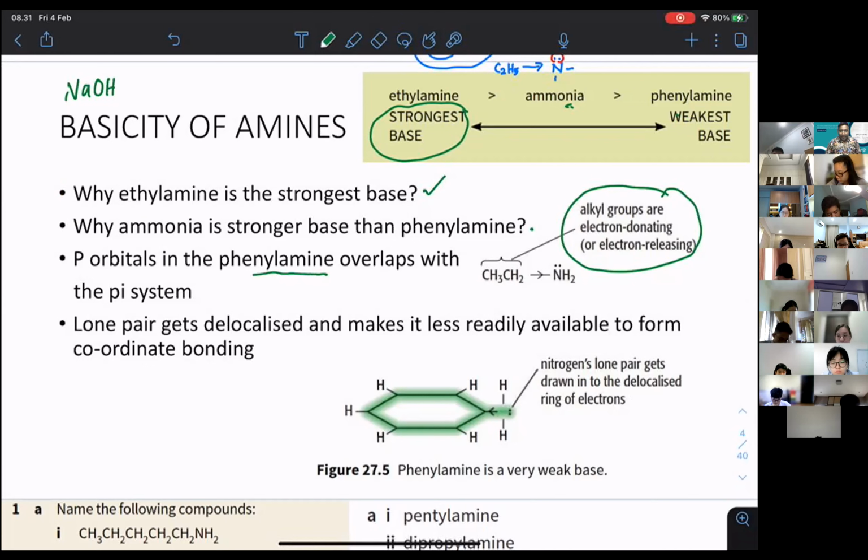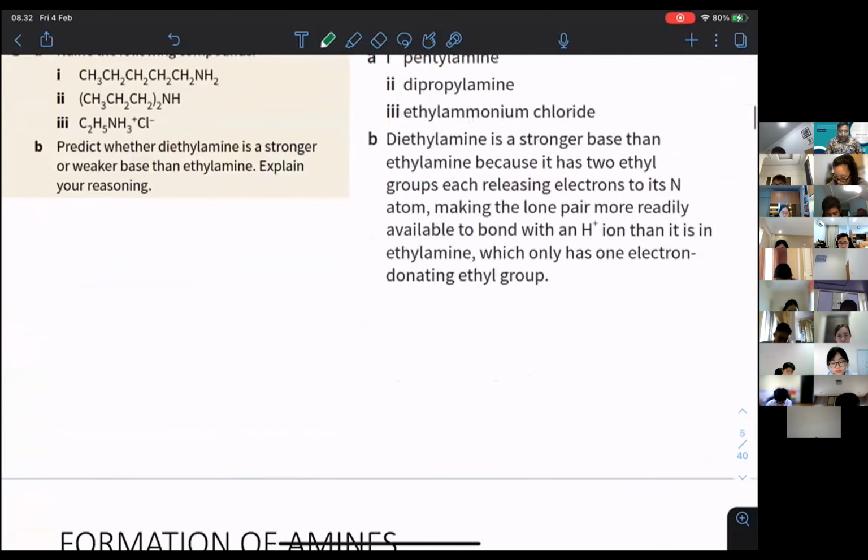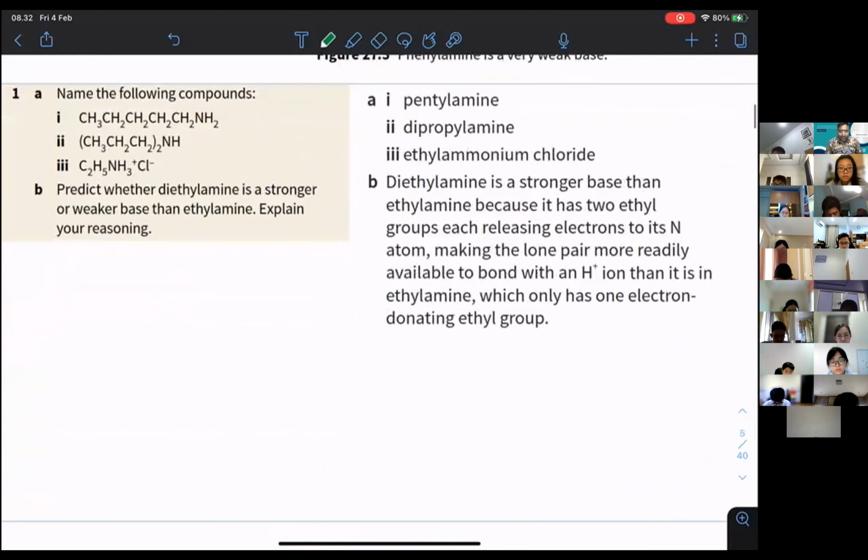The lone pair gets delocalized and is less readily available to form a coordinate bond with a proton. This cannot happen. Therefore, it is going to become a weak base. So that is what I want to teach today. The reactions we do some other time.